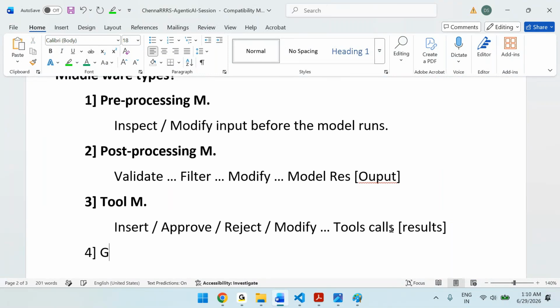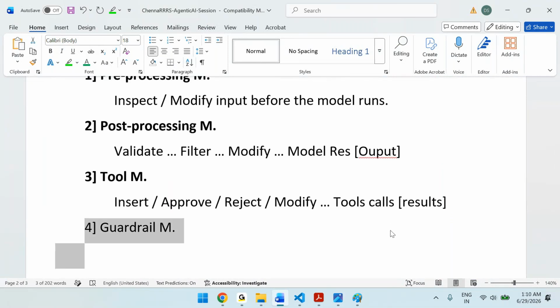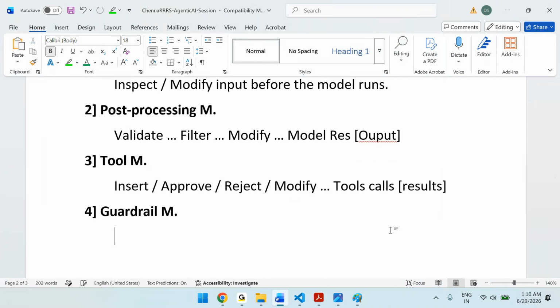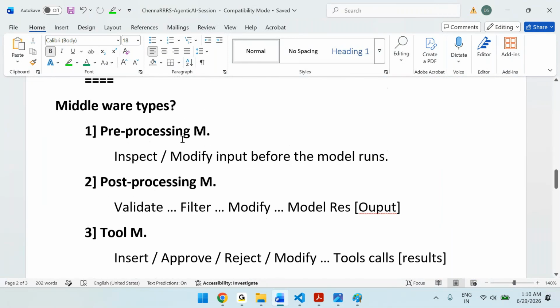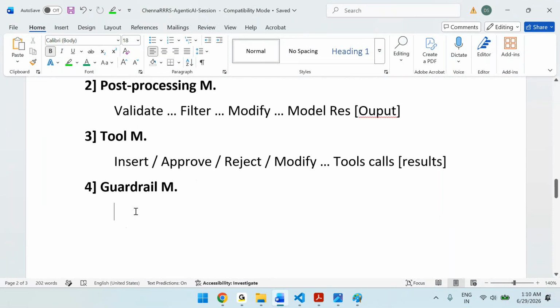Then there is guardrail middleware. What will this do? Before the model you want to do something, pre-processing middleware. After the model you want to do something, post-processing middleware. With the tools you want to do something, tool middleware.